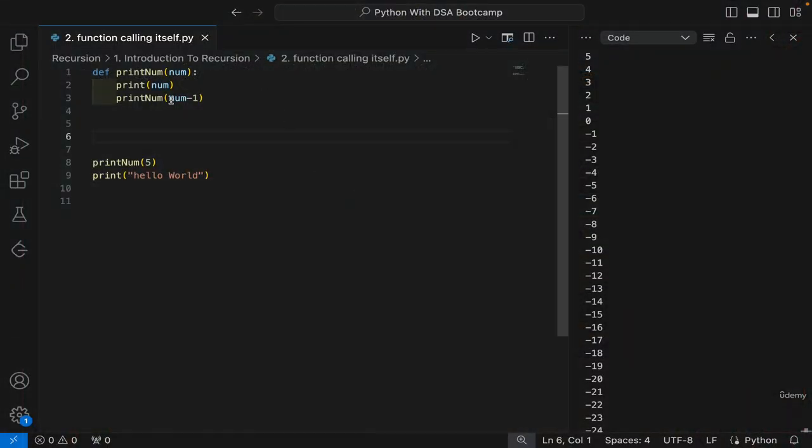Python sets a limit. First let us see what exactly happened here. It did print 5, 4, 3, 2, 1, but it didn't know where to stop. So what would have actually happened here is something like this: we would have called this printnum function.